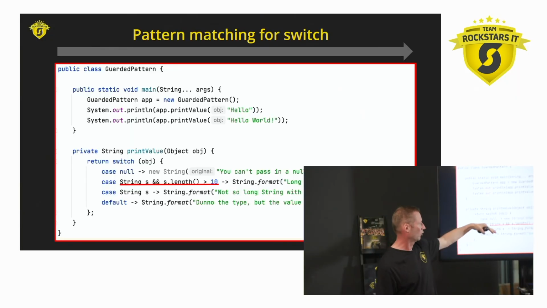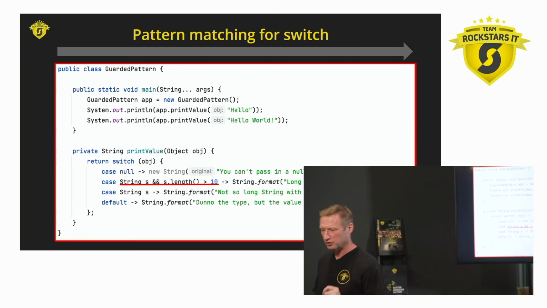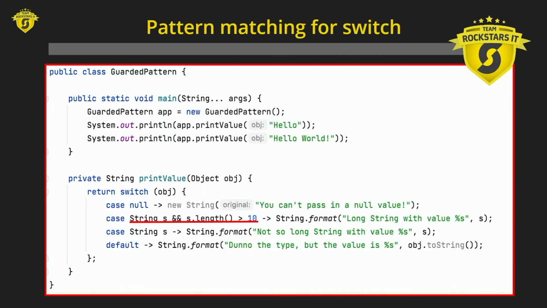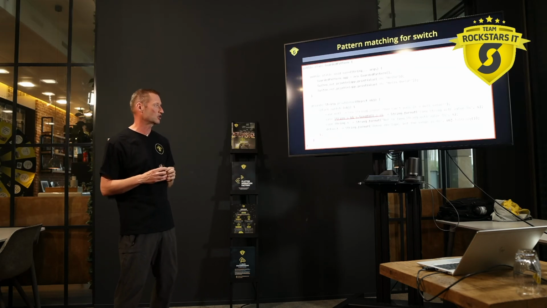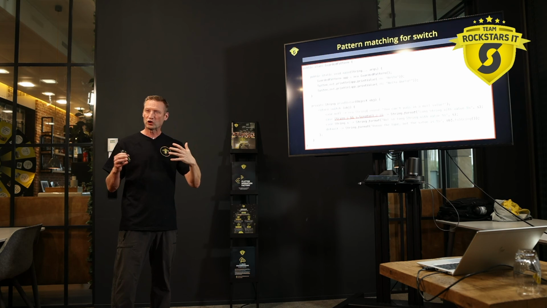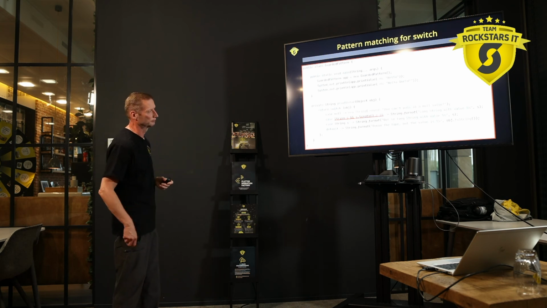If not, it will go on to the next. That's guarded patterns. Not sure if we're going to hear later about the patterns thought for Java 18, like the record pattern and the array pattern, where you can extract values based on conditions from values which are in there.